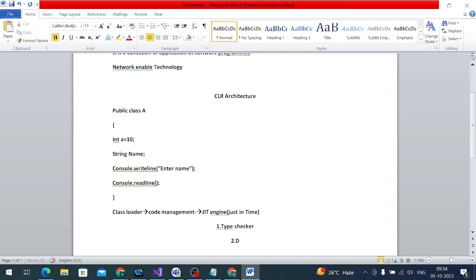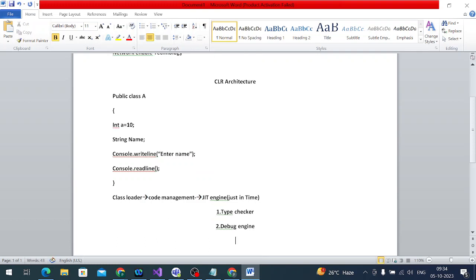Then I need a debug engine, right? Then the second thing is, whatever errors we are getting, compilation errors or runtime errors, how can we know that? We need to put some try catch. That means multi-threading. We need to follow some multi-threading things also. At that moment we need thread safety.